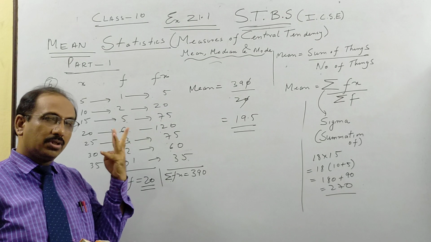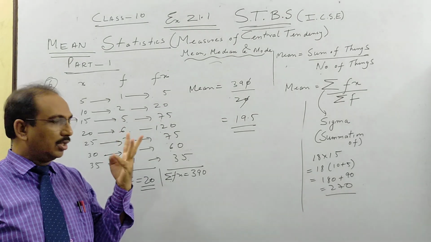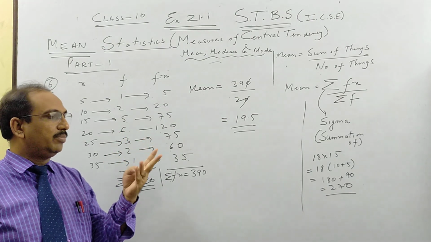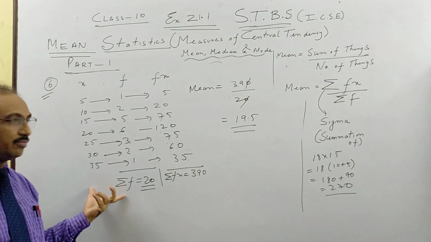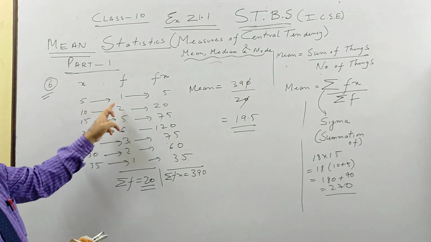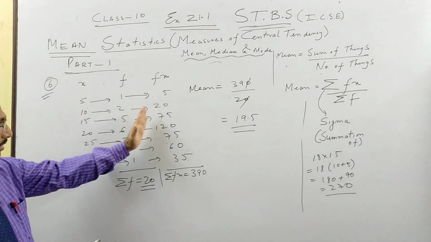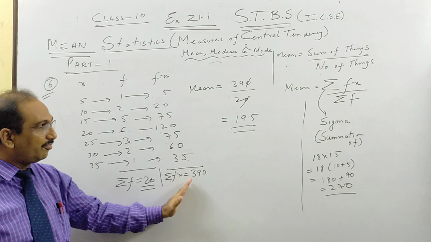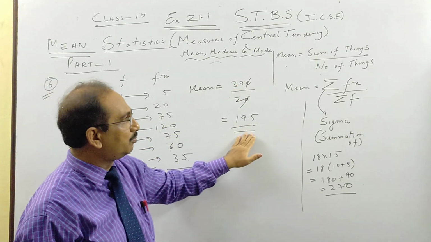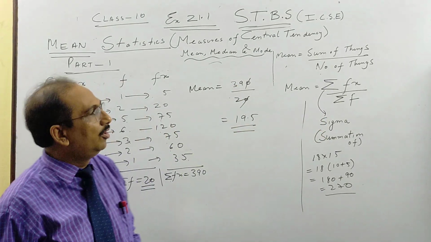Tomorrow I'll teach you 3 methods: the shortcut method, the step deviation method, and this one, which is like the direct method. So here what you do: you multiply the variate with the frequency, find the sum of frequency, find the sum of fx, and divide the sum of fx by the sum of frequency.